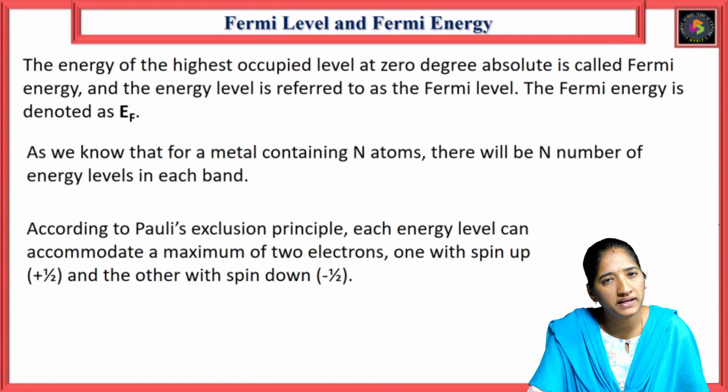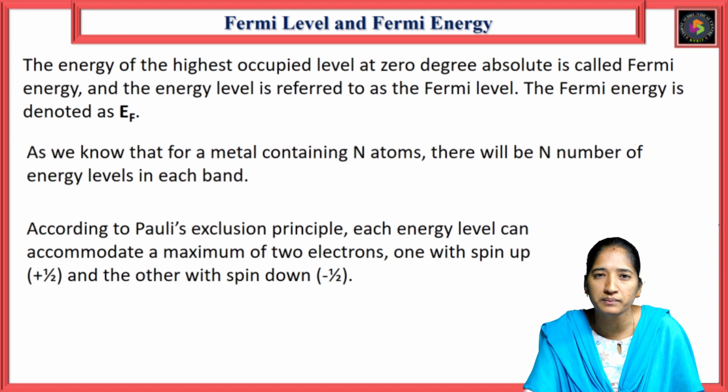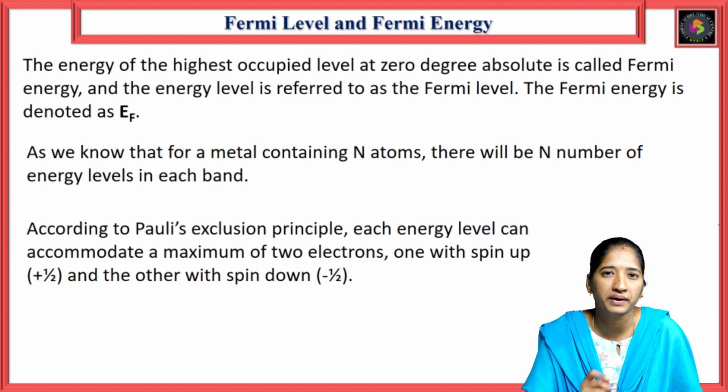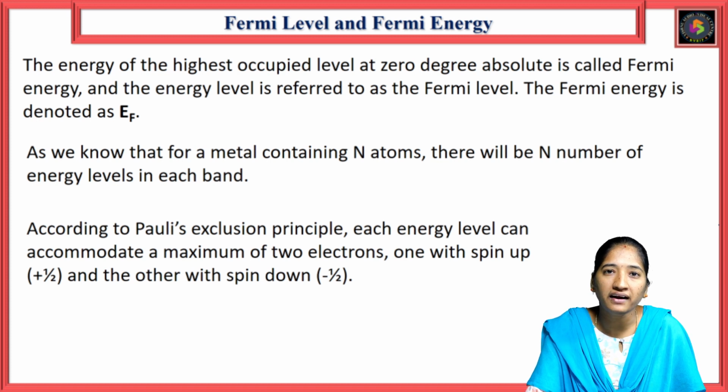So what is Fermi level? What is Fermi energy? In the earlier slide we considered the Fermi function F of E. We can consider F of E as the Fermi level having some energy, that is the Fermi energy. The energy of the highest occupied level at 0 degree absolute temperature is called Fermi energy, and that energy level is referred to as the Fermi level. The Fermi energy is denoted by EF.